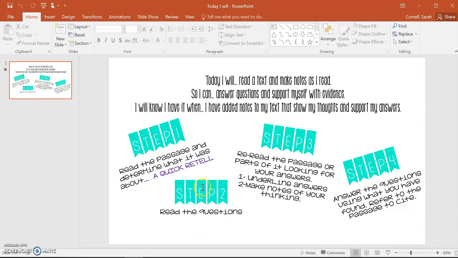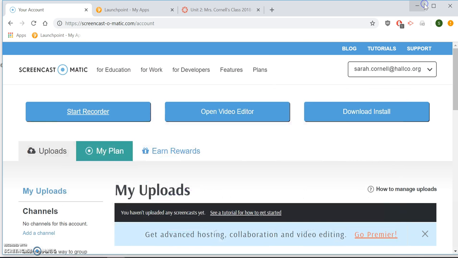You needed to read the questions. Step 3 was to go ahead and reread or kind of skim the passage, underlining the answers or making notes as you thought. And that wasn't too necessary yesterday, the second step, but it will be as we get more into this. And then step 4 is going to be to answer the question using what you've found and then refer to the passage to cite.